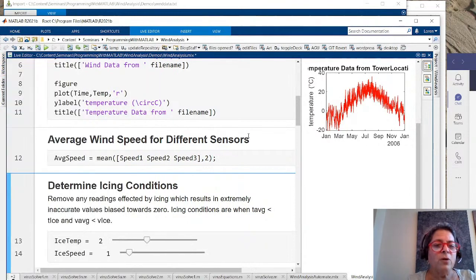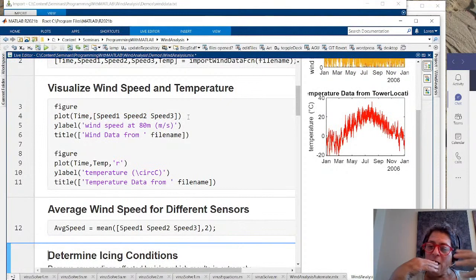Okay, so remember what I said before, though. I actually want to think about what if there's some data missing. Well, right now, I said if it's missing, if it's NaN, then I don't know what to do with the data. Maybe I want to interpolate. Maybe you want to delete it. I need to think about it.